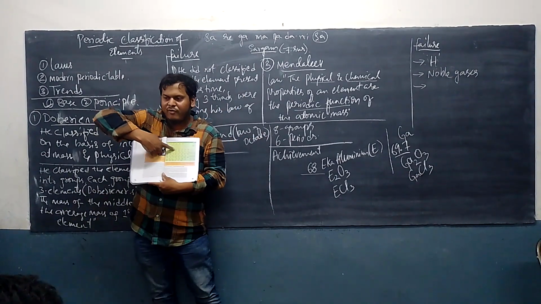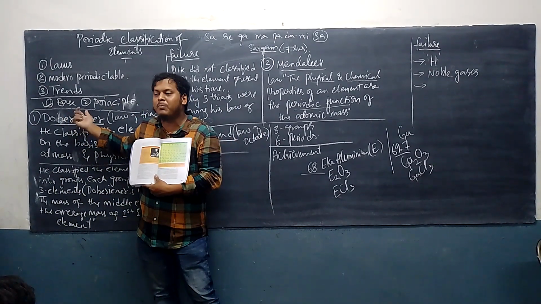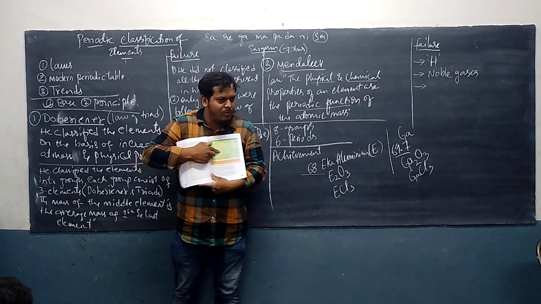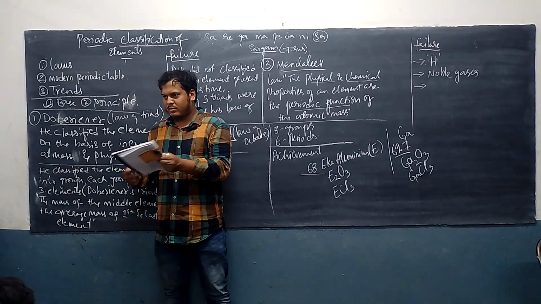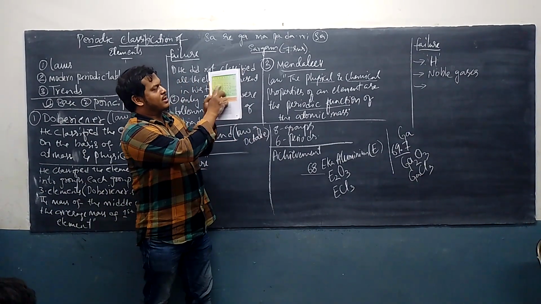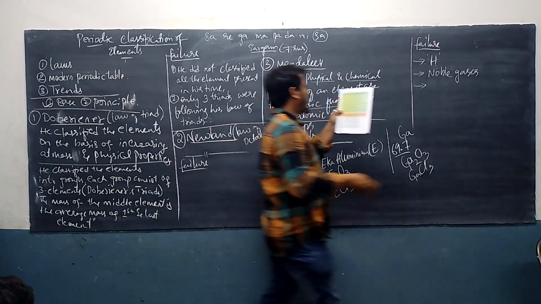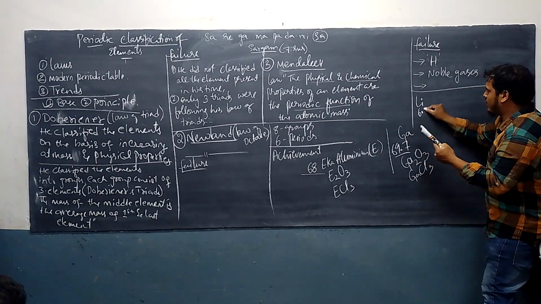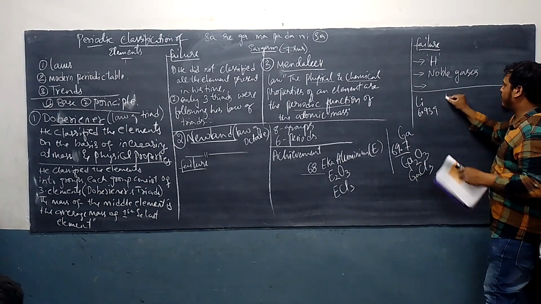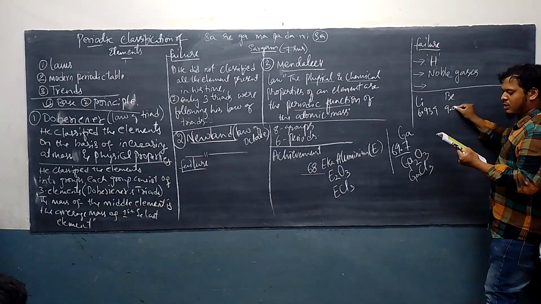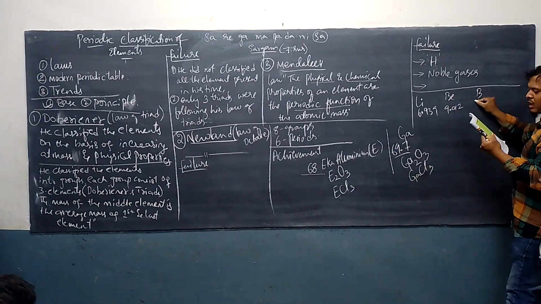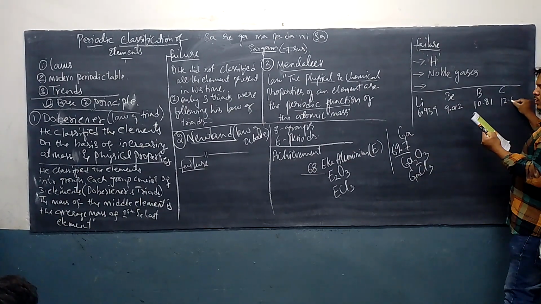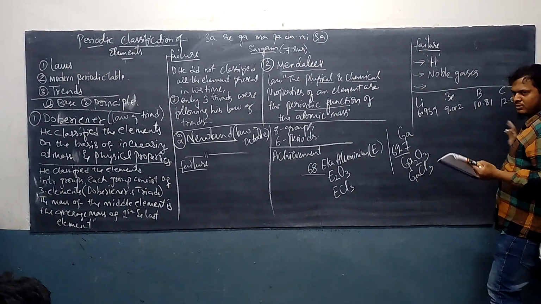Because Mendeleev classified on the basis of atomic mass. So only atomic masses are there in the Mendeleev periodic table. Follow the atomic mass. For example, if you follow these numbers, lithium, what is the mass of the lithium? See, lithium has 6.939, beryllium has what? 9.012, boron has 10.81, carbon has 12.011, enough, this much.